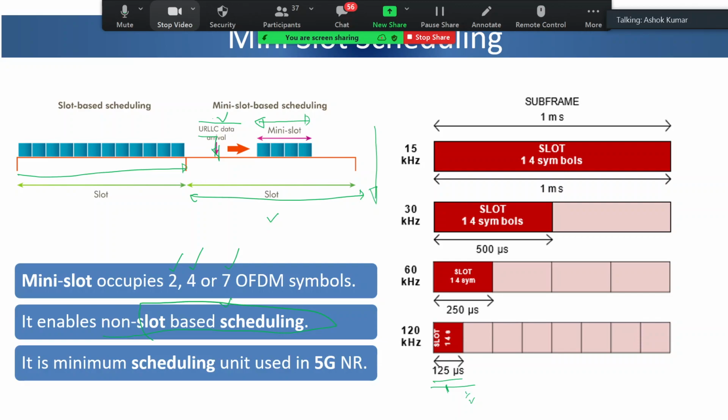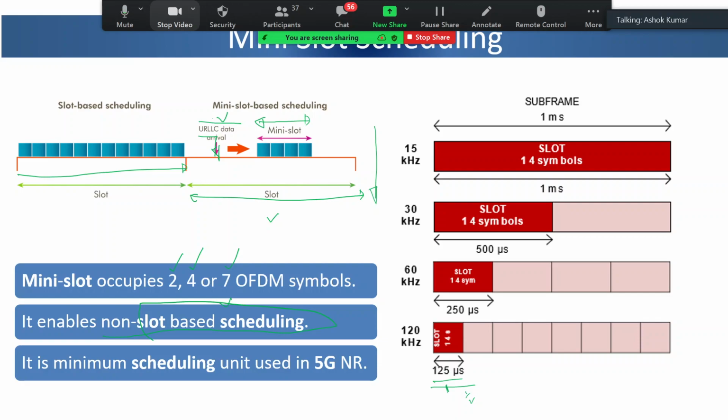And yes, it can be on a dynamic basis. The network can configure depending. Basically, they would always define for a particular service whether mini slot can be configured or not. So that configuration will already be there in the network. It's not that any traffic can do a mini slot.